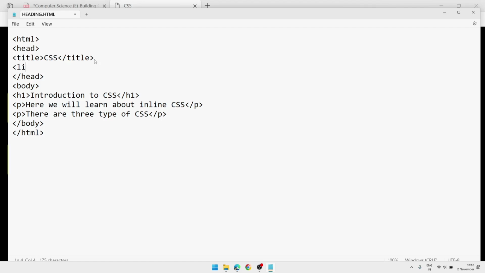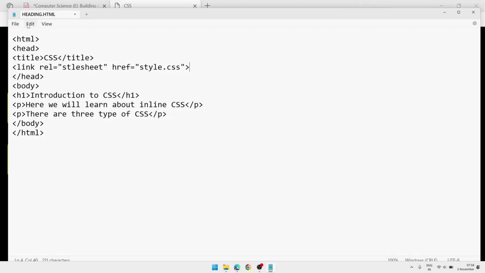We will write link rel stylesheet, this is external stylesheet, href, here the name of the style file. Suppose my CSS file is style.css. Done. After that, bracket close.